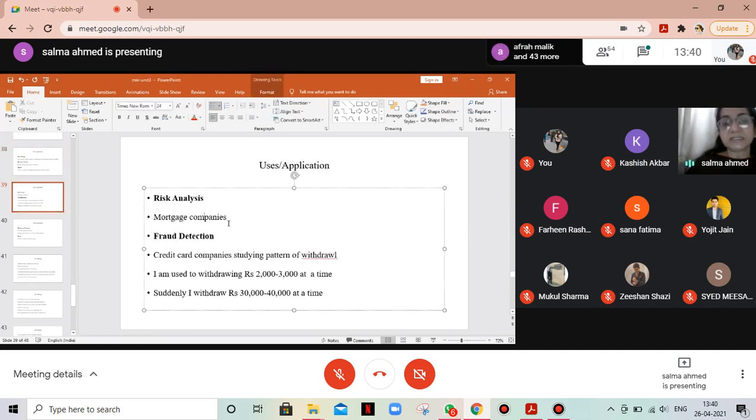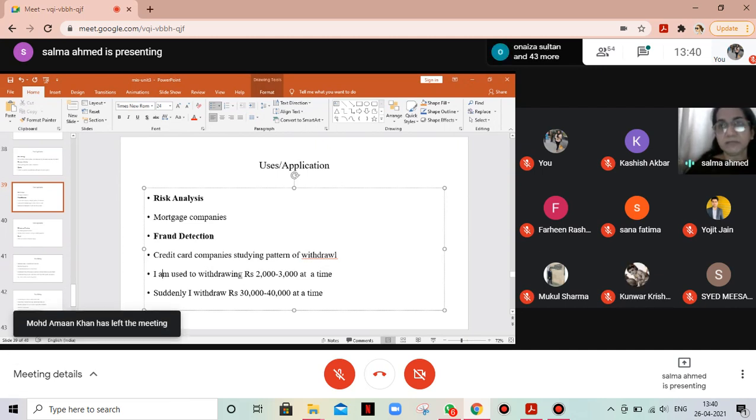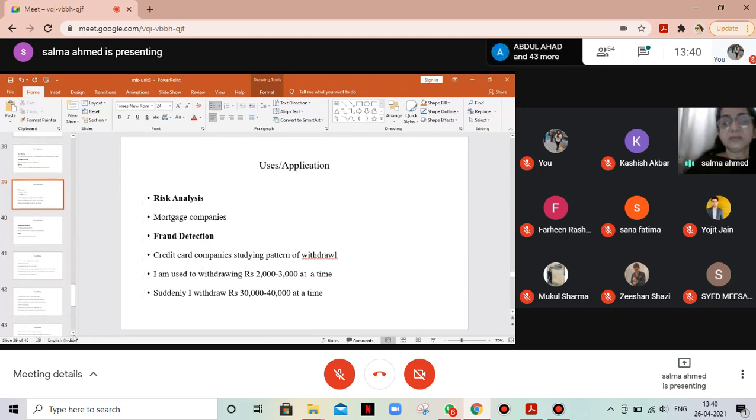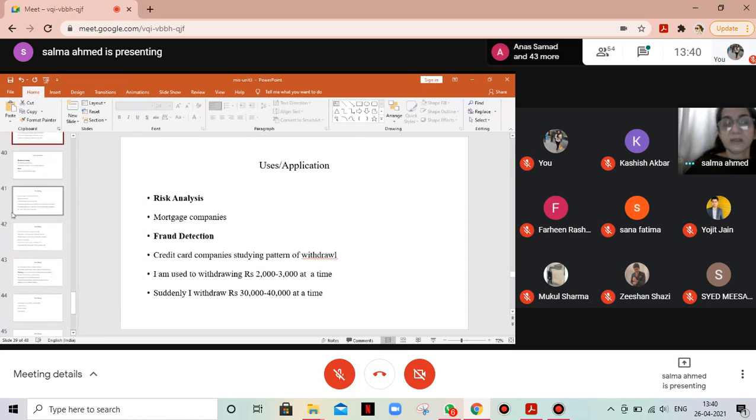It is used for risk analysis by mortgage companies. It is used for fraud detection. How? Credit card companies see that I'm withdrawing 2 to 3,000 per withdrawal. Suddenly, I start withdrawing 30 to 40,000 at a time. So then there is a query. If I'm issuing a check of 2 to 3,000 every weekend, and suddenly I'm issuing 4 lakhs, they would ring up and ask, "Is this your check? Have you given it to such a gentleman?" So this is used for fraud detection.